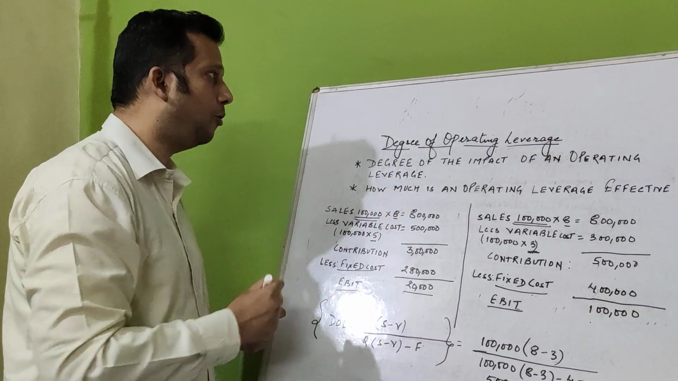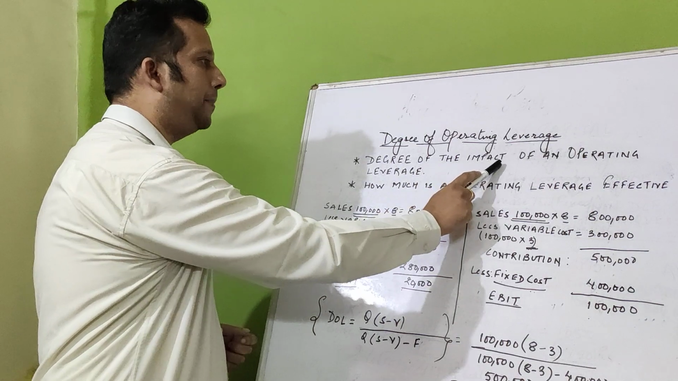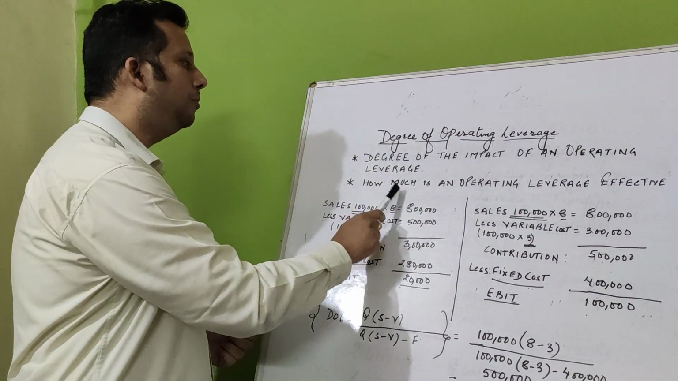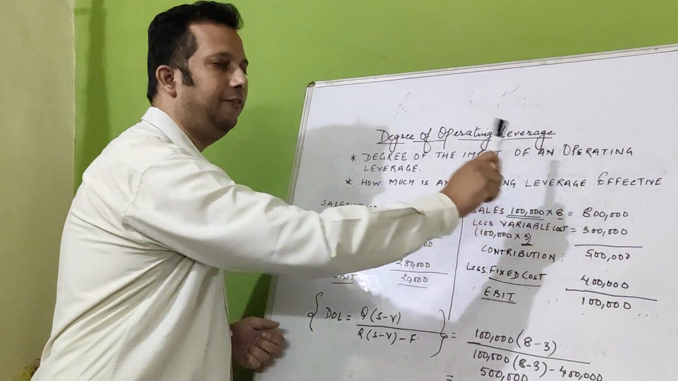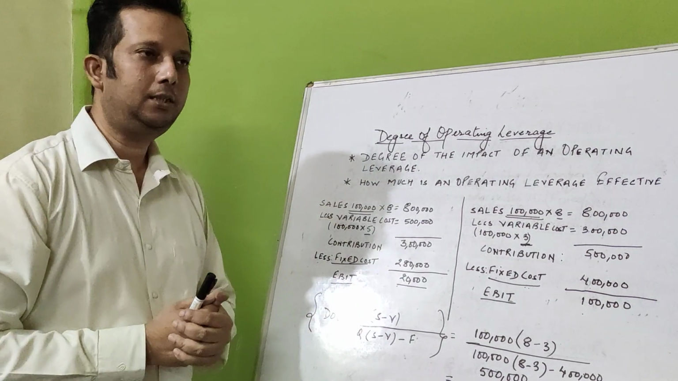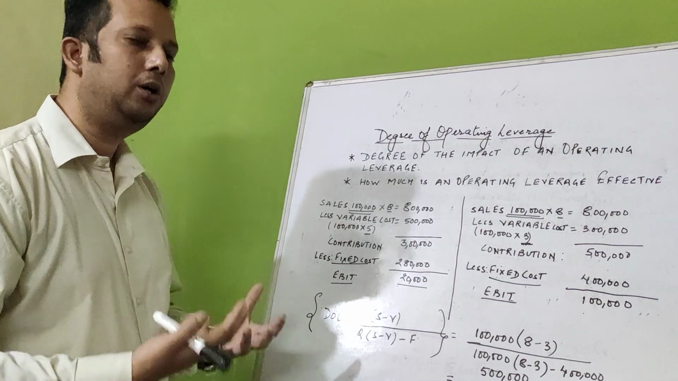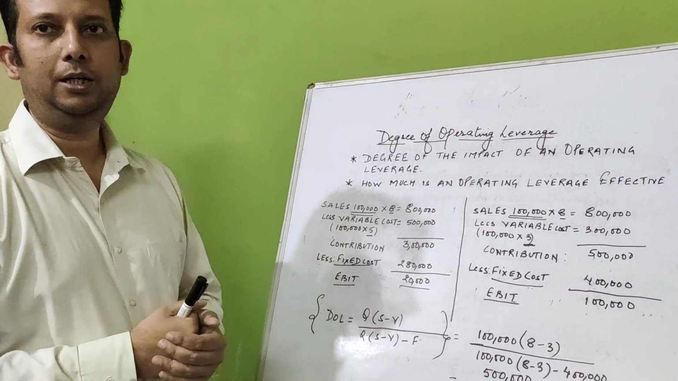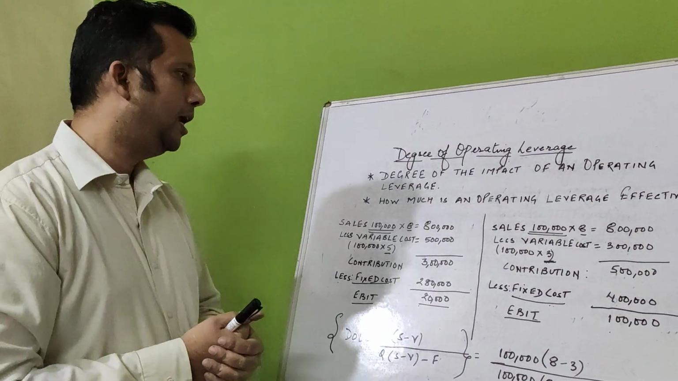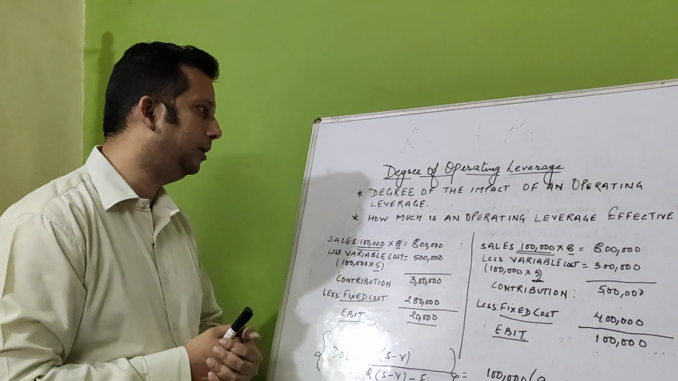So what is degree of operating leverage? The degree of operating leverage measures the degree of the impact of an operating leverage. So what does it mean? It means how much an operating leverage is effective. In the previous video I told you that operating leverage means that a firm would like to increase the fixed cost by using more advanced plant and machinery, so that the wastage is minimized and operating efficiency is achieved, and by doing that it wants to reduce the variable cost. So this concept has already been talked about.